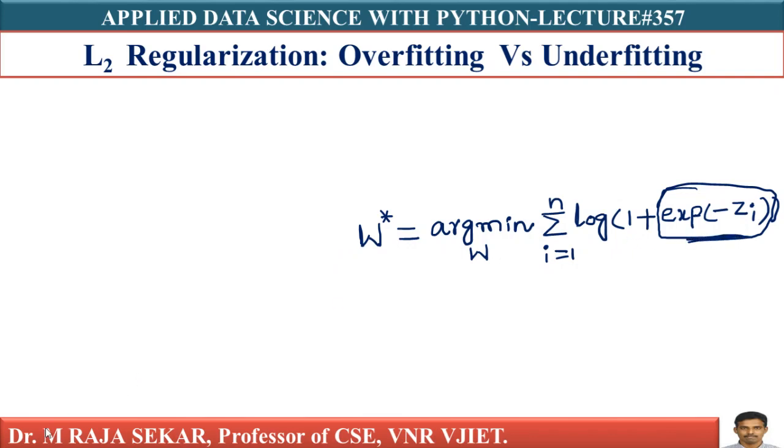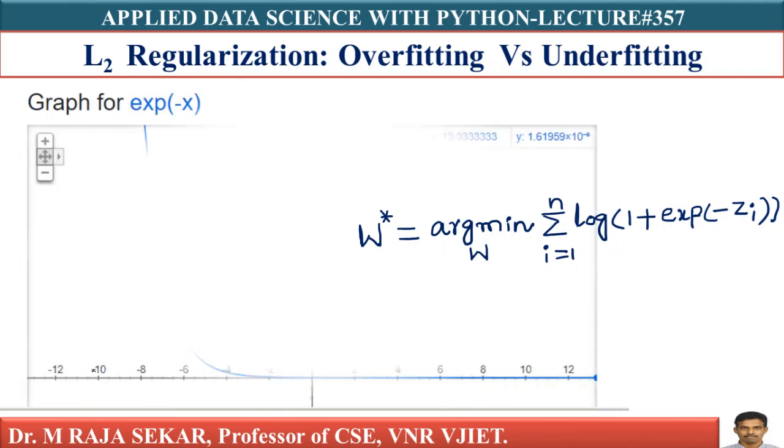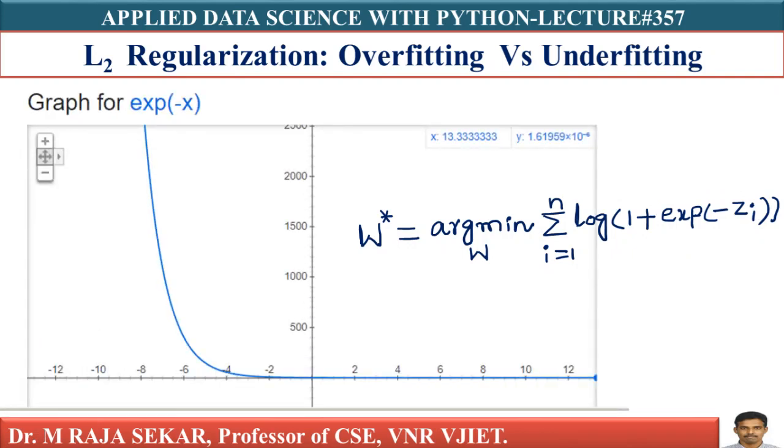We can understand things by plotting, isn't it? Here zi is on the x-axis, and on the y-axis we have exp of minus zi, which is always positive.